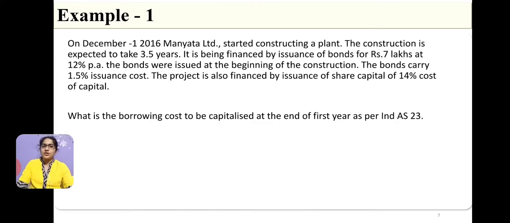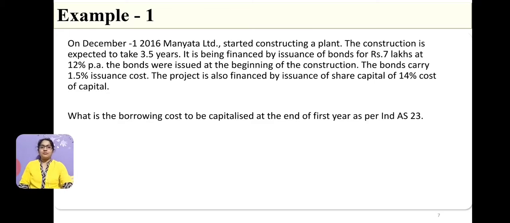The bonds were issued at the beginning of the construction. The bonds carry 1.5% issuance cost. The project is also financed by issuance of share capital of 14% cost of capital. Now, what is the borrowing cost to be capitalized at the end of first year as per Ind AS 23?